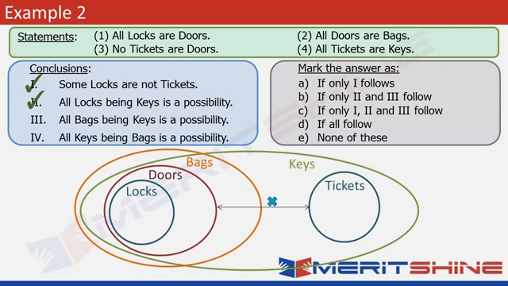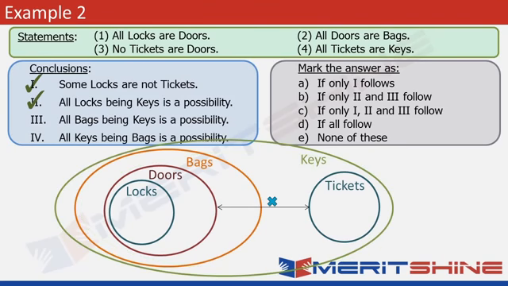Alright, number 3. All bags being keys is a possibility. Now it did not bring the figure back to its original position because again this is very closely related to conclusion 2. If we extend the sets of keys slightly further, it can include all bags as well. Something like this. So the way it can surround all the locks, it can surround all the bags as well. It's very easy to see here. So all bags being keys is possible.